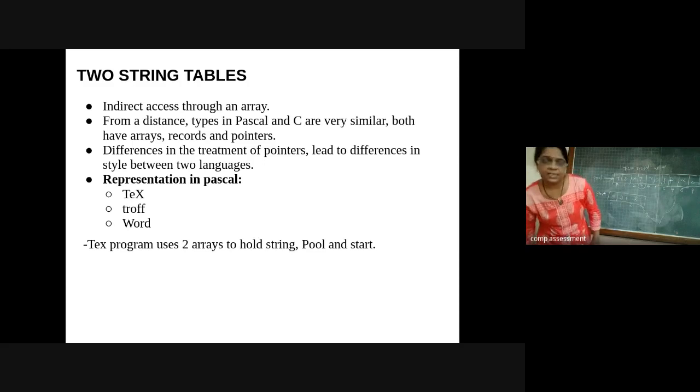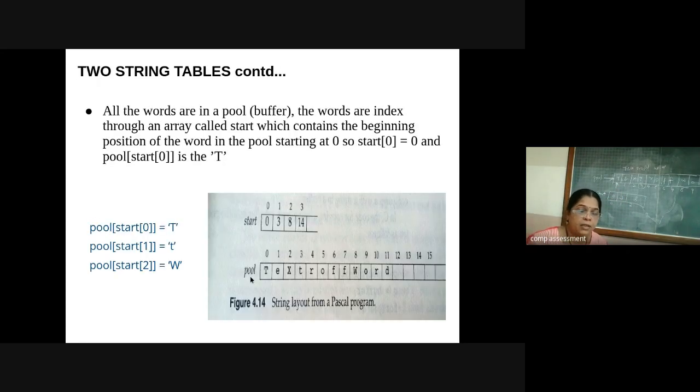So in Pascal, while dealing with strings, it maintains two arrays in order to hold the strings. The pool has all the complete words, whereas in the second array, start of 0 indicates index 0 in the pool, which is pointing to the letter t. Start of 1 has the value 3, and start of 2 has the actual value 8. So 8 in the pool indicates the letter w.